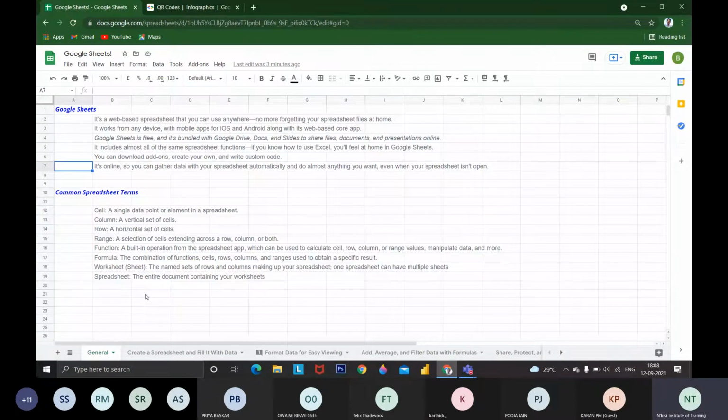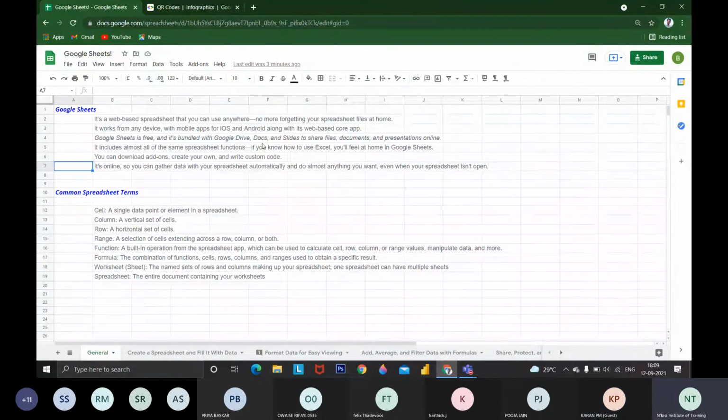What is Google Sheets and what are the common terms used in Google Sheets, right? Or any other tabs, Microsoft Teams tab, are you seeing? You are seeing the Google Sheets tab, right? Yes, sir. Google Sheets is in view.